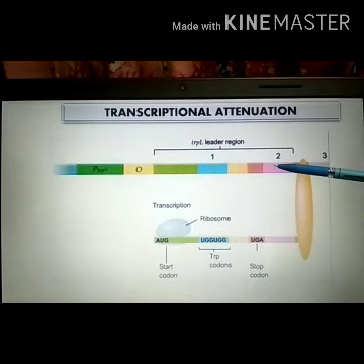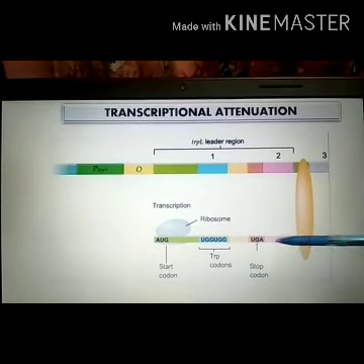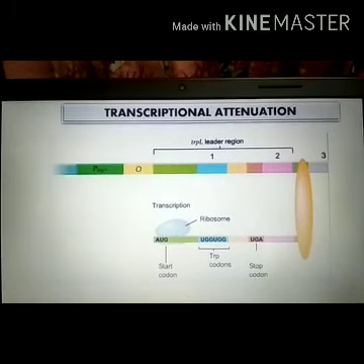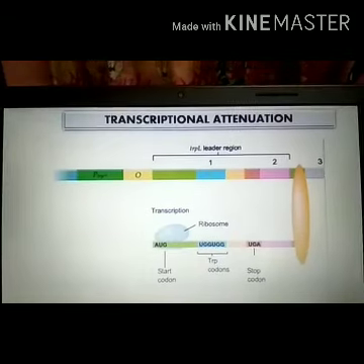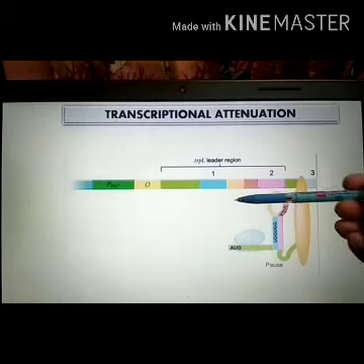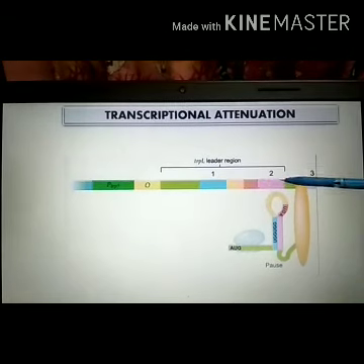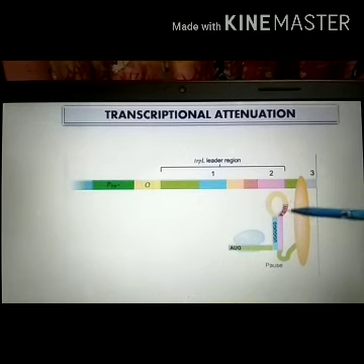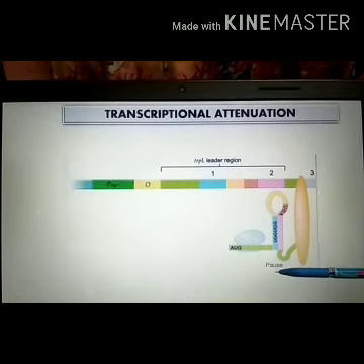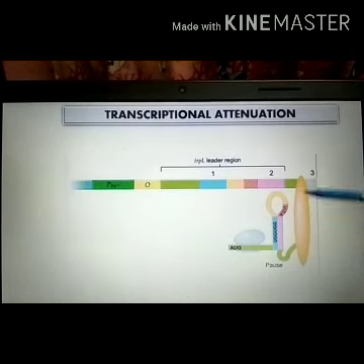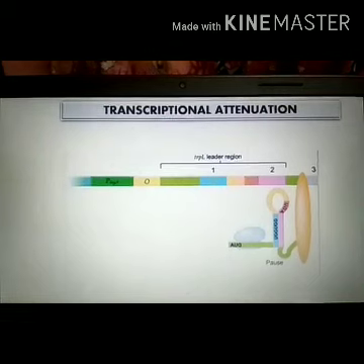Regions 1 and 2 of the leader region have already been transcribed, and this results in the formation of a hairpin loop like structure here, as we told you earlier. So when 1 and 2 are complementary and produce this hairpin loop, a pause hairpin secondary structure, transcription pauses for a short time